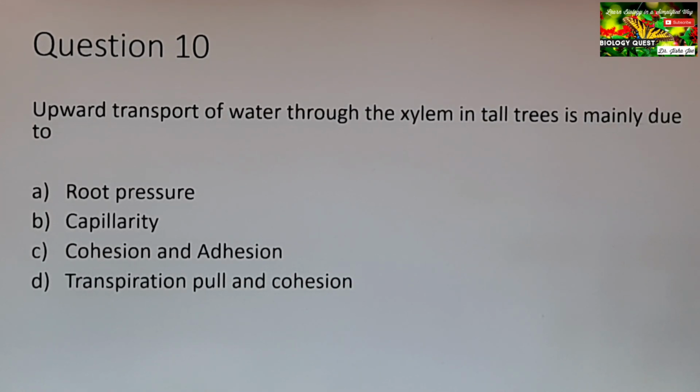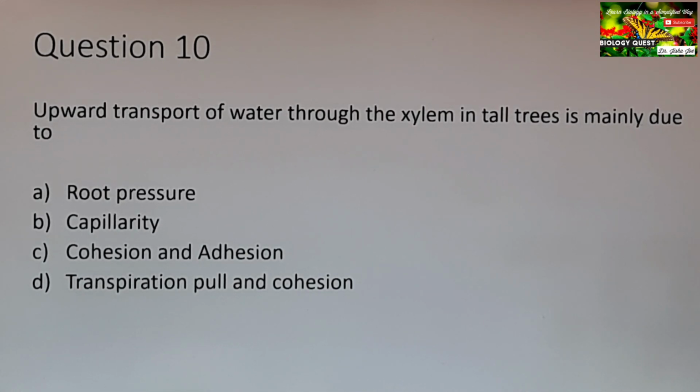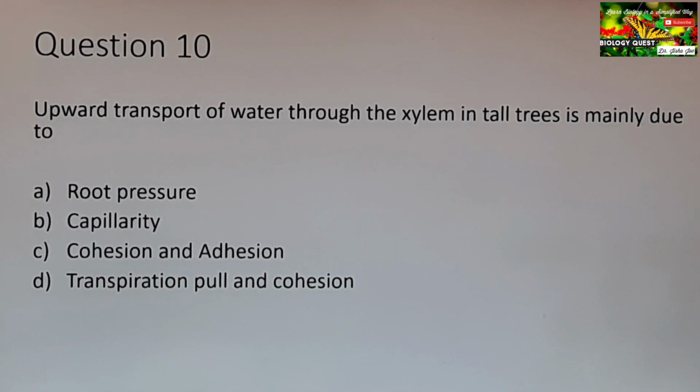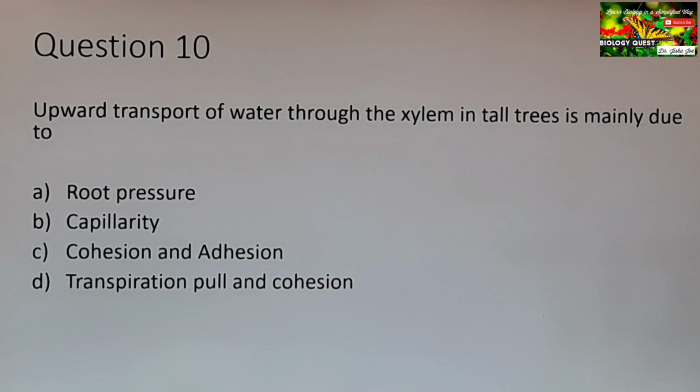Question 10. Upward transport of water through the xylem in tall trees is mainly due to: option A, root pressure. Option B, capillarity. Option C, cohesion and adhesion. And option D, transpiration pull and cohesion.